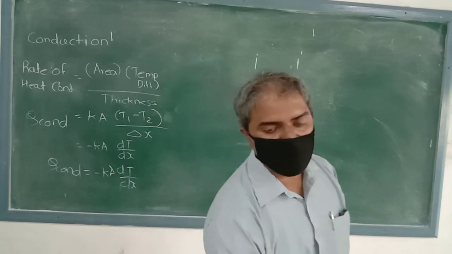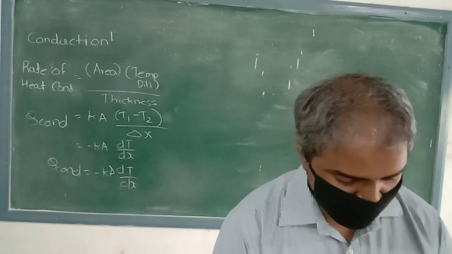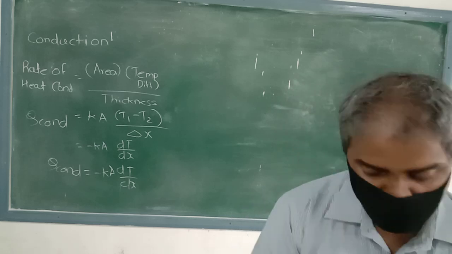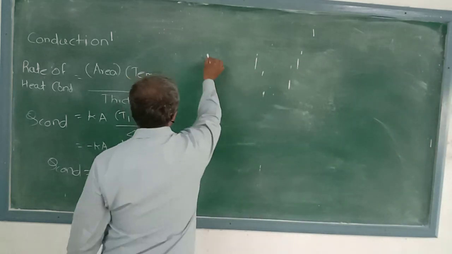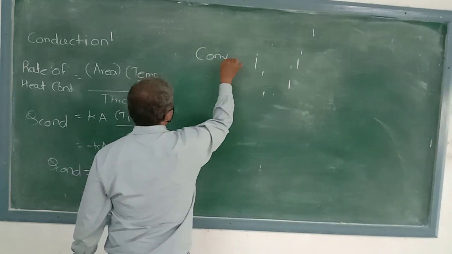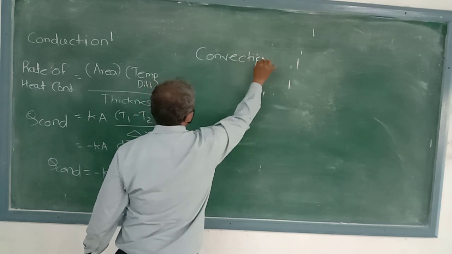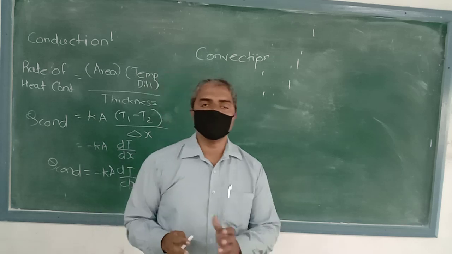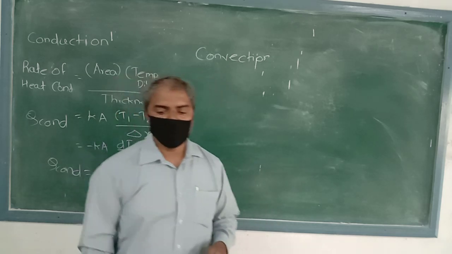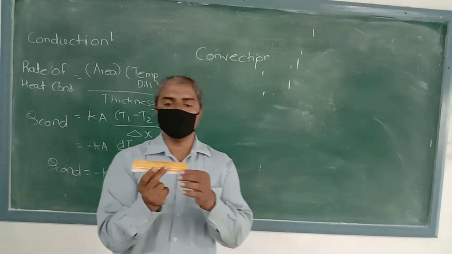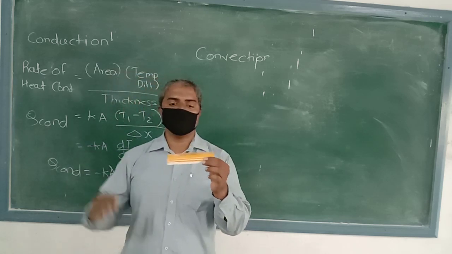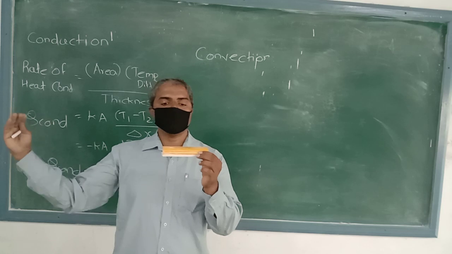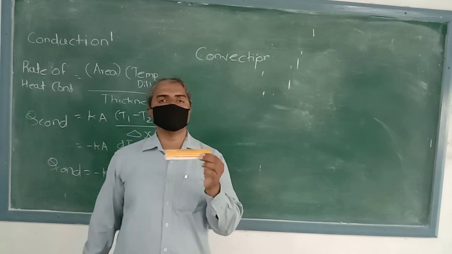Next we can see the mode of heat transfer called convection. In convection, suppose we are considering one solid surface, say this duster, and air flows over this duster.